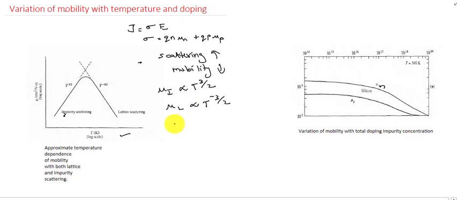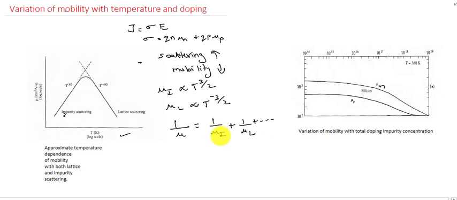The effective mobility due to the different scattering mechanisms occurring in a semiconductor can be found out by this expression: 1 by mu is equal to 1 by mu I plus 1 by mu L plus etc. Here we discussed only impurity scattering and lattice scattering. There are different other scattering mechanisms.